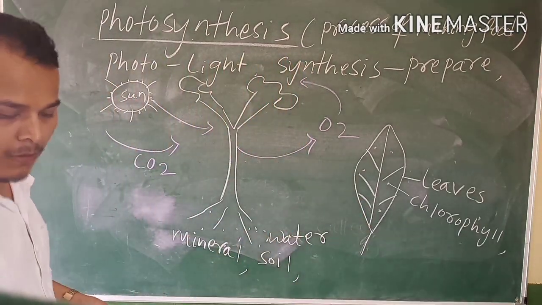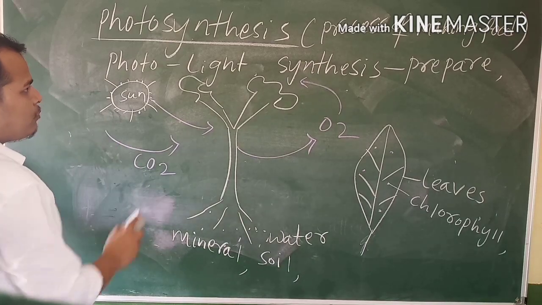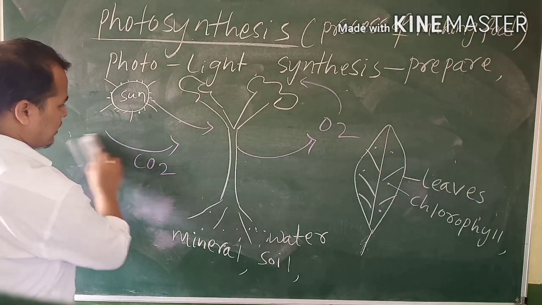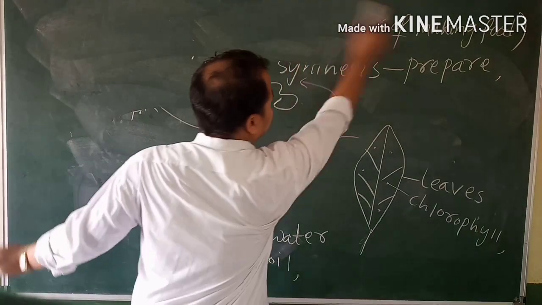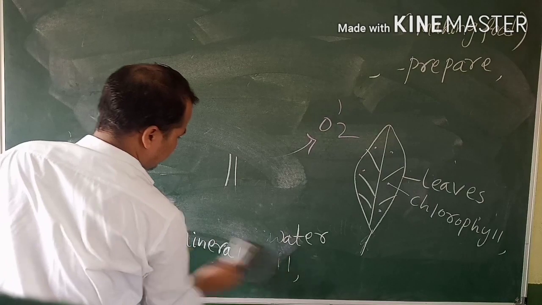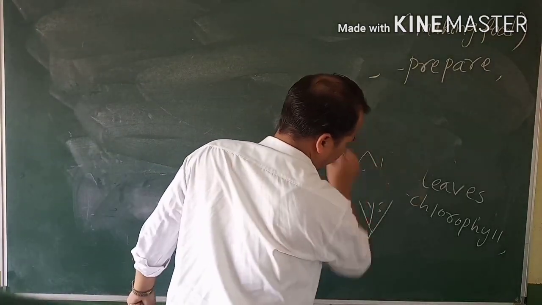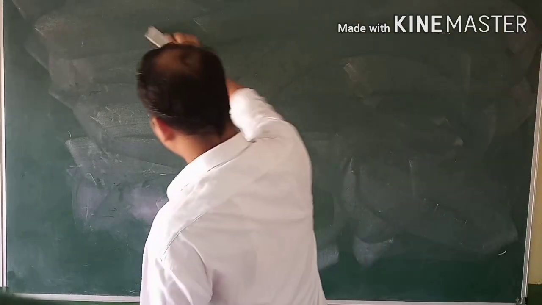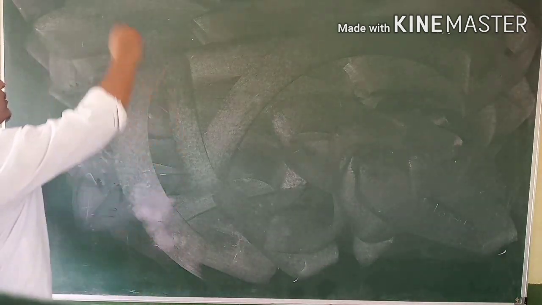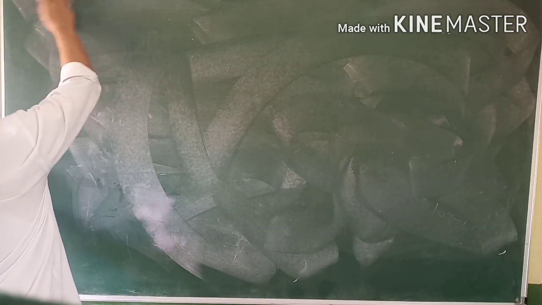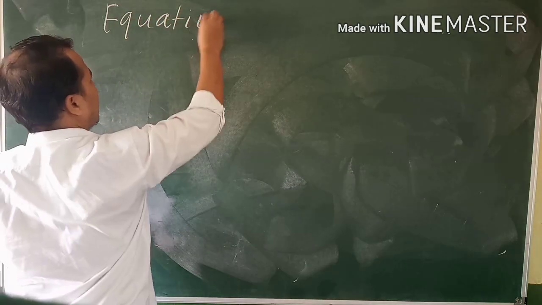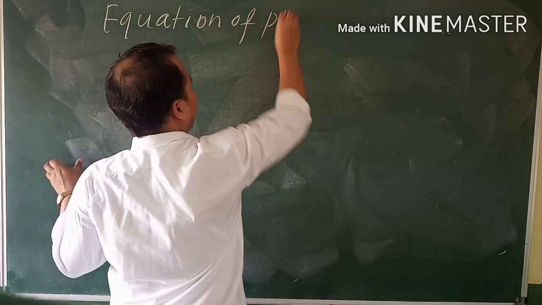So it is over. If you have a doubt, you can ask me in the doubt class. Now we'll read it. Just remember this. What is the equation of photosynthesis?